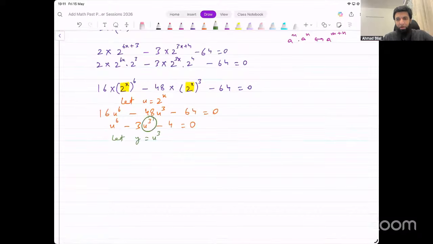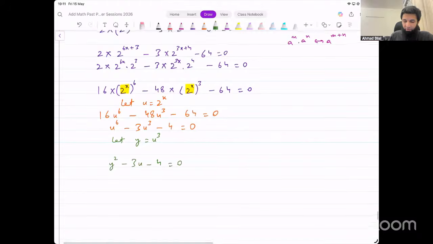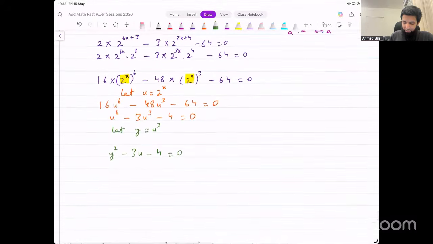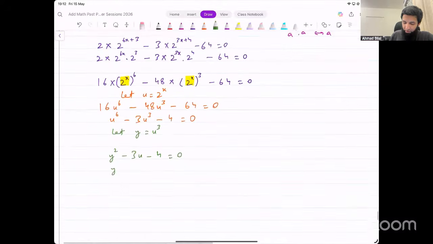Substitute the smaller power with another letter. Okay, so now you've got y squared minus 3y minus 4 equal to 0. Can we factorize this? Yes, it becomes y squared minus 4y plus y minus 4 equal to 0. We get two factors from this.